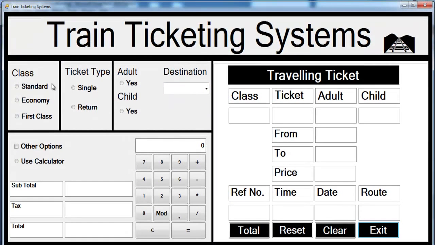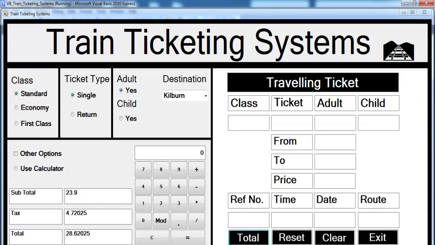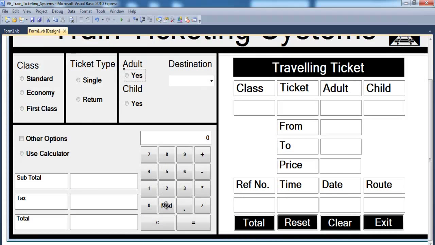Okay, if we run it, let's see if that will work anyway. And we select just these ones, and this is Kilburn in that case. Alright, that's looking good. If you add this to this, yep, that's about right. So double, now I think maybe I'll have to change that to something else. Okay, that's fine. Okay, just to draw your attention to this, let's format the currency.